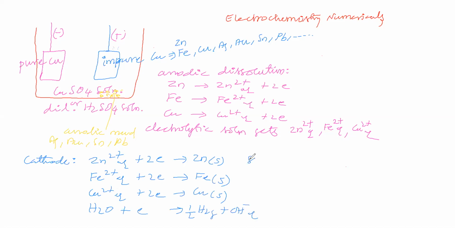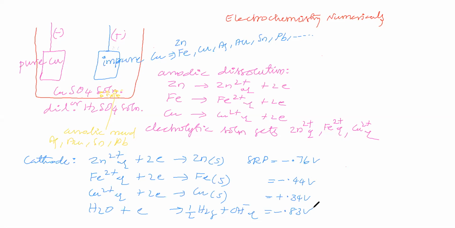Now let us see the SRP values. SRP for zinc is minus 0.76 volt. SRP of iron is minus 0.44 volt. SRP of copper is plus 0.34 volt. SRP of water is minus 0.83 volt. These SRP values are given.